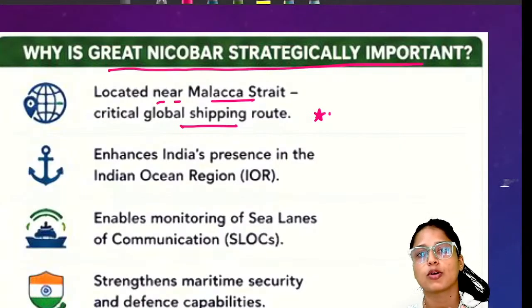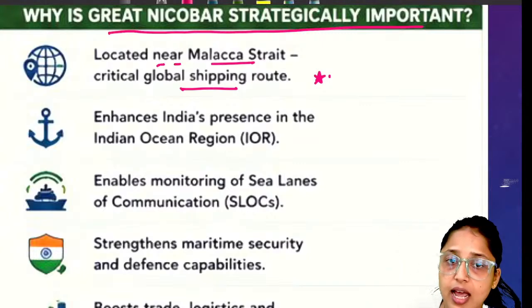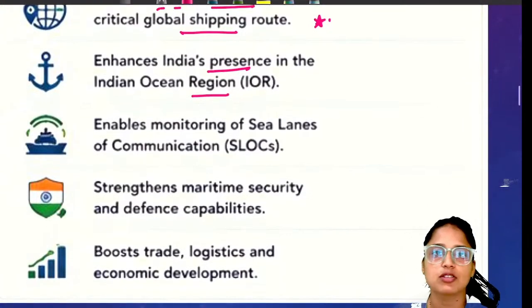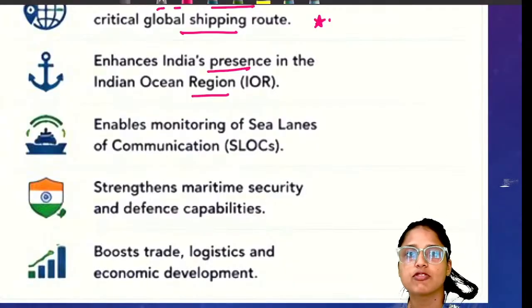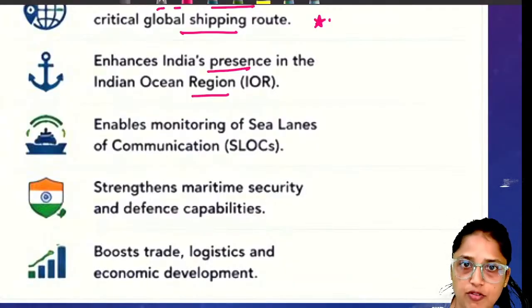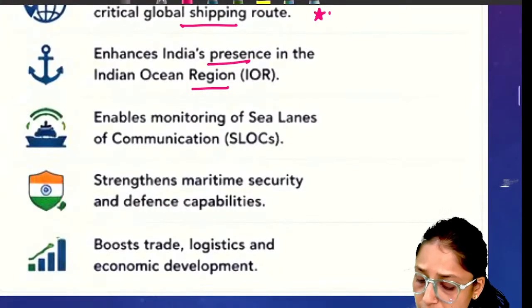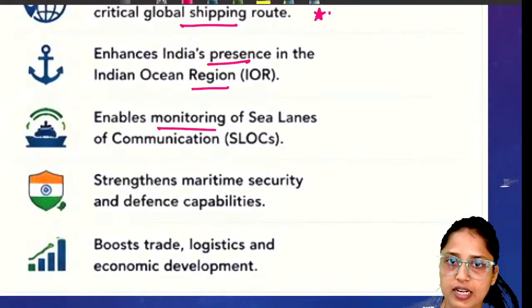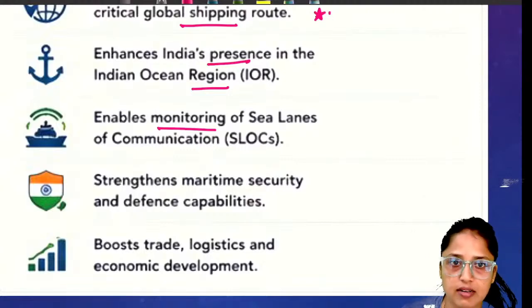Since this is located in the Indian Ocean region, because of the infrastructure here, India can enhance its presence in the Indian Ocean region, because you already know that China is trying to build a string of pearls around India. So this will be a very good initiative from India to maintain its presence. With this, we can also monitor the important sea lanes of communication, which I have already discussed. Sea lanes of communication means important maritime routes, important from a trade point of view, a logistics point of view, etc.